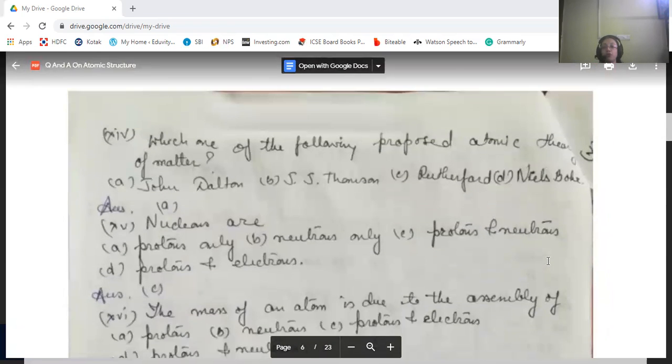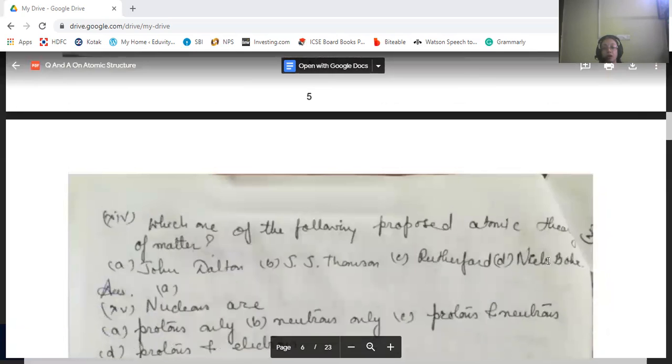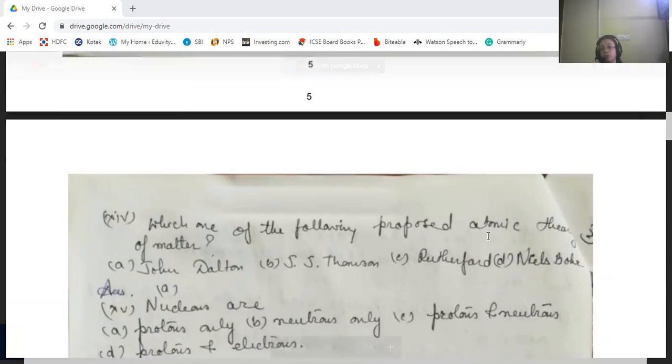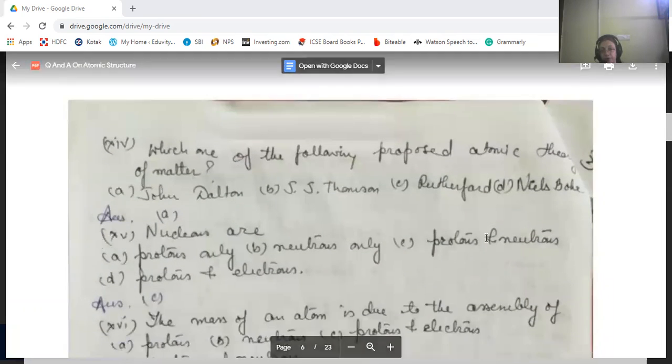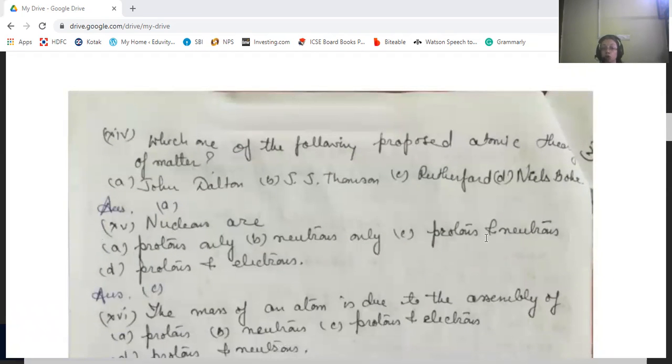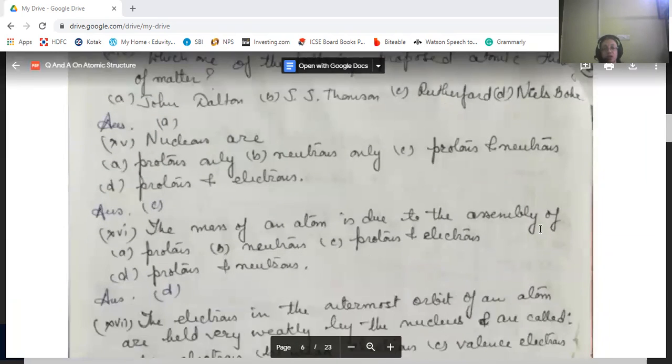Which of the following proposed the atomic theory of matter? John Dalton proposed the atomic theory of matter. Nucleons are protons plus neutrons. The mass of an atom is due to the assembly of protons and neutrons.